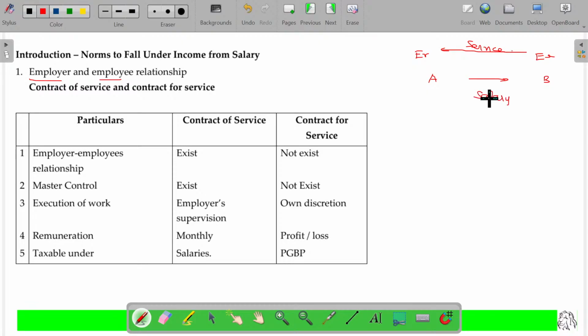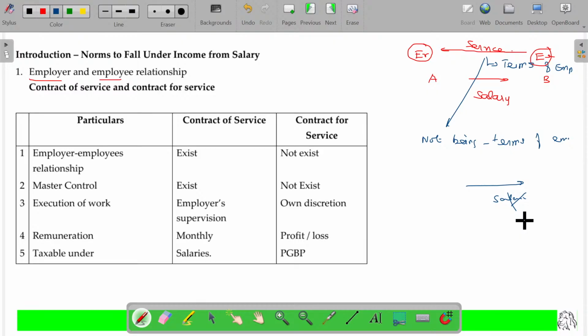Is that clear? So from this it's really clear the payer and the payee should have the relationship of employer and employee, and the employer should receive the service from the employee. For that A makes a payment, that payment is called salary. That service will be considered as terms of employment. If the service is not under terms of employment, then whatever payment is done by A to B will not be salary.